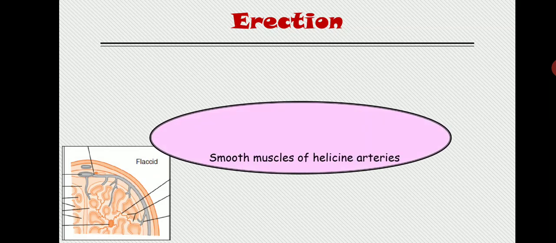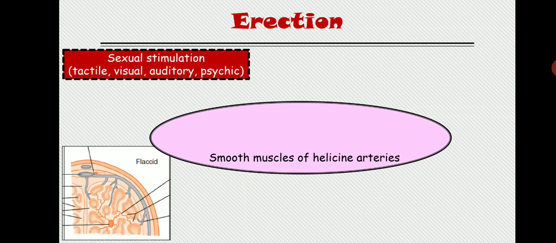This is the flaccid penis with constricted helical artery. So the cavernous spaces are not filled with fluid and the penis becomes flaccid, right? Suppose this is the cross section of one smooth muscle situated inside the helical artery. This entire oval structure is the smooth muscle of a helical artery. This is basically constricted normally without any sexual stimulation. So what changes will take place in sexual stimulation? Whenever there is a sexual stimulus, that stimulus may be anything.